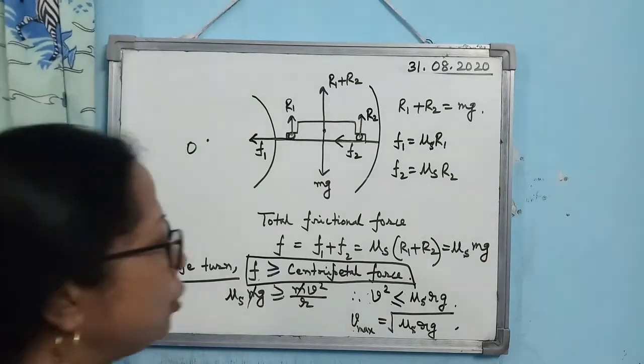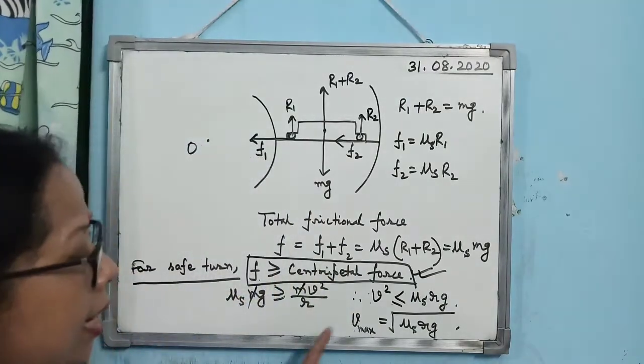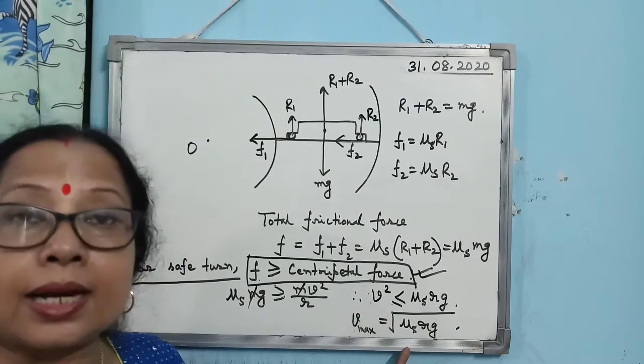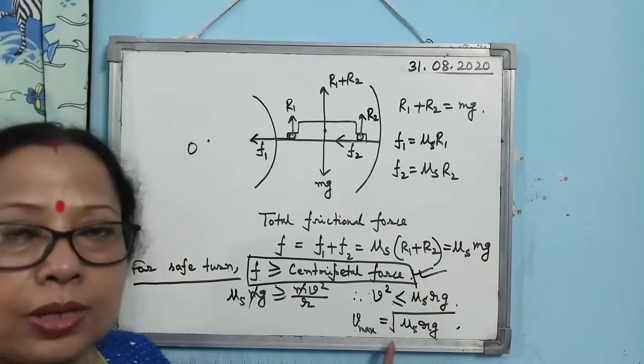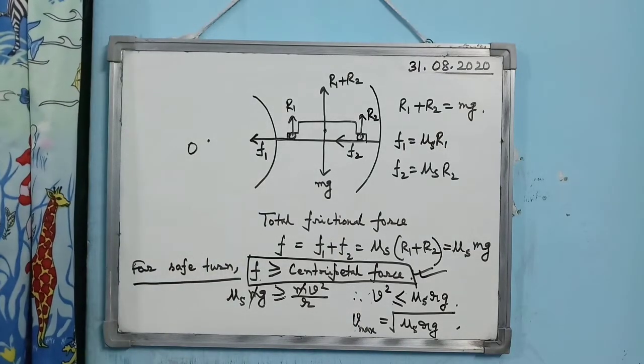Okay, so you have to remember this one. What is the condition for a safe turn and what is the maximum velocity with which the car can take the turn safely? The maximum velocity should be equal to under root mu s into r into g.